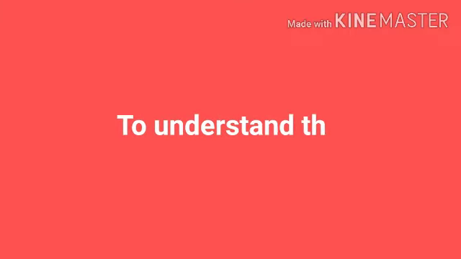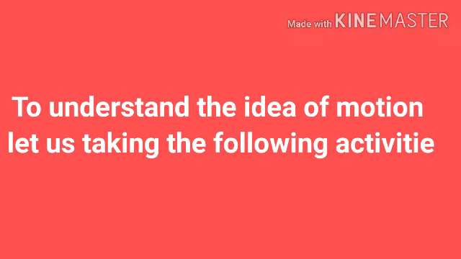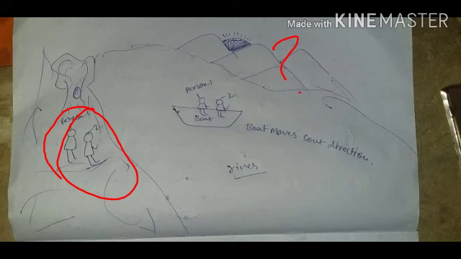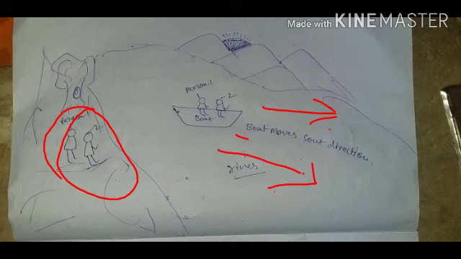To understand the idea of motion, let us take the following activity. Observe the conversation between two persons who stand beside a river. What is the state of motion of the mountain? It is at rest. What is the state of motion of the boat? It is moving due south.